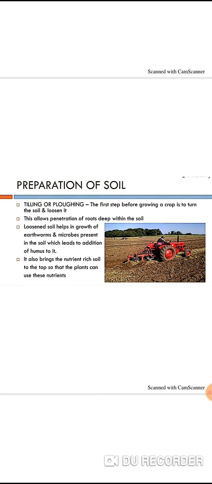The process of loosening and turning of the soil is called tilling, or we can also say ploughing. This is done using a plough. Farmers already know what a plough is. Ploughs are made of wood or iron. If the soil is very dry, it may need watering before ploughing. The ploughed field may have big clumps of soil called crumbs. It is necessary to break these crumbs.